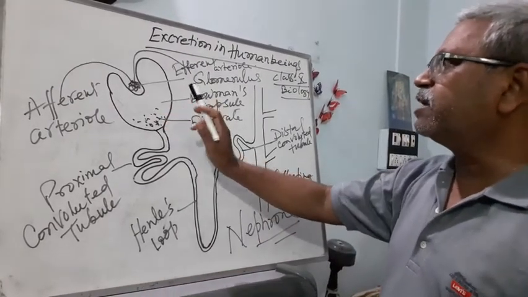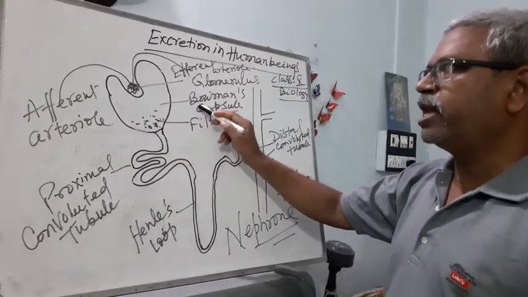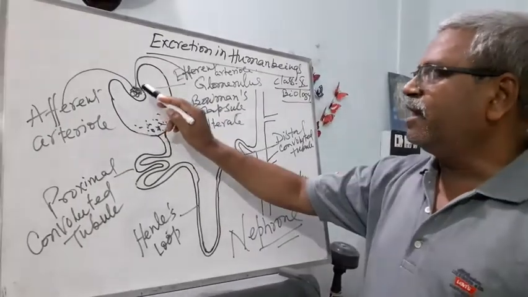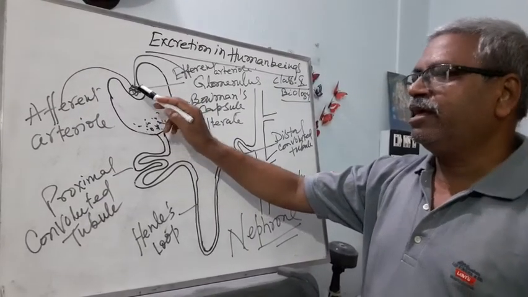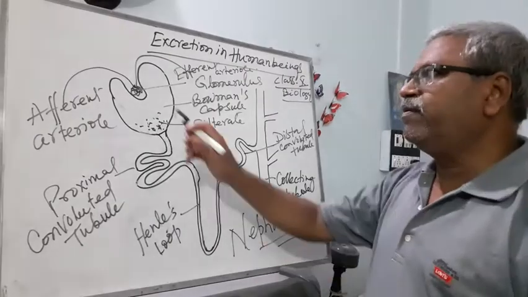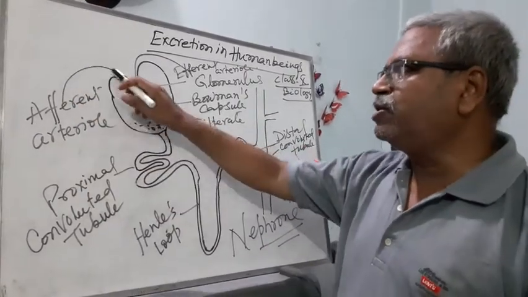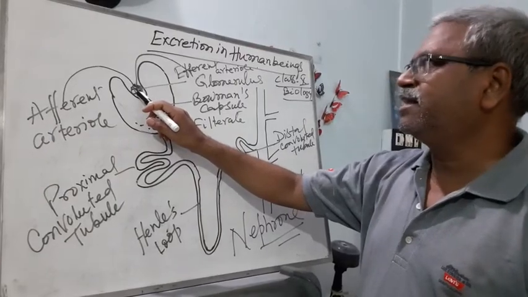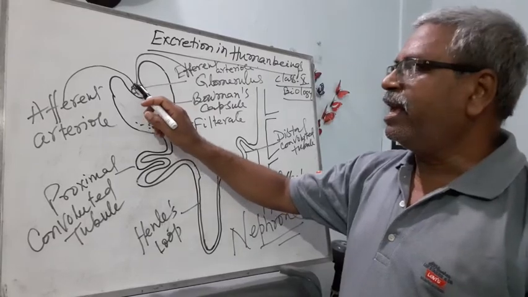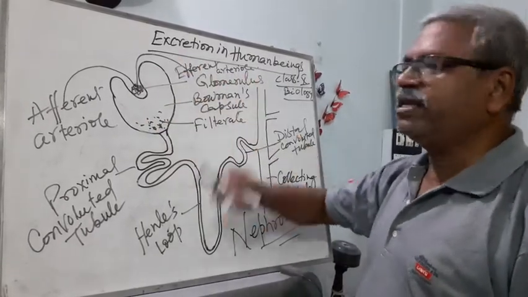The Malpighian complex consists of this Bowman's capsule and glomerulus. Glomerulus is actually an aggregation of blood capillaries. This afferent arteriole enters this cup-like structure and again leaves in the form of the efferent arteriole.